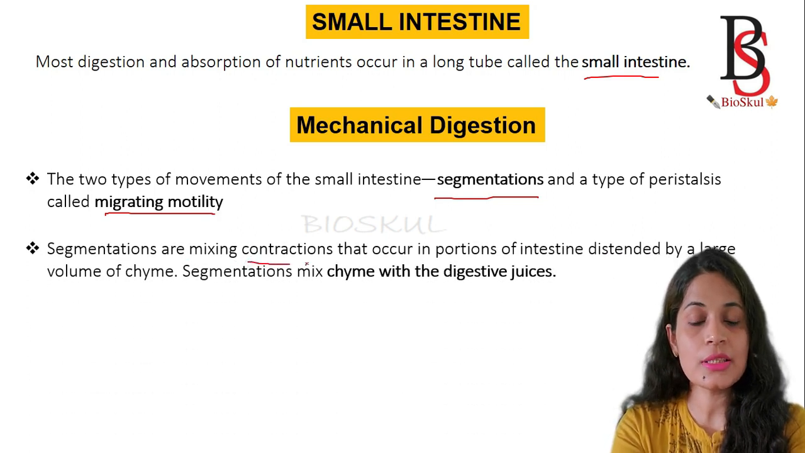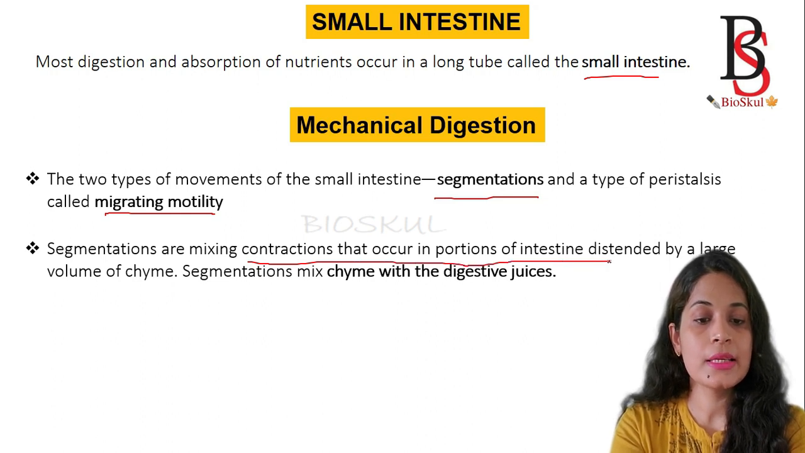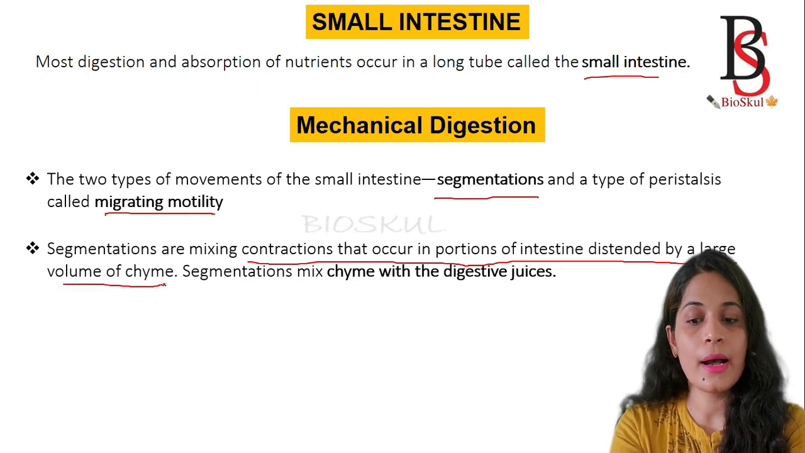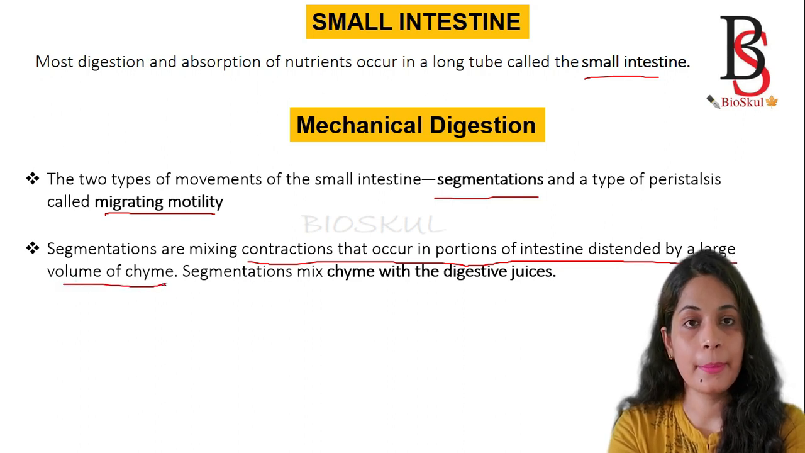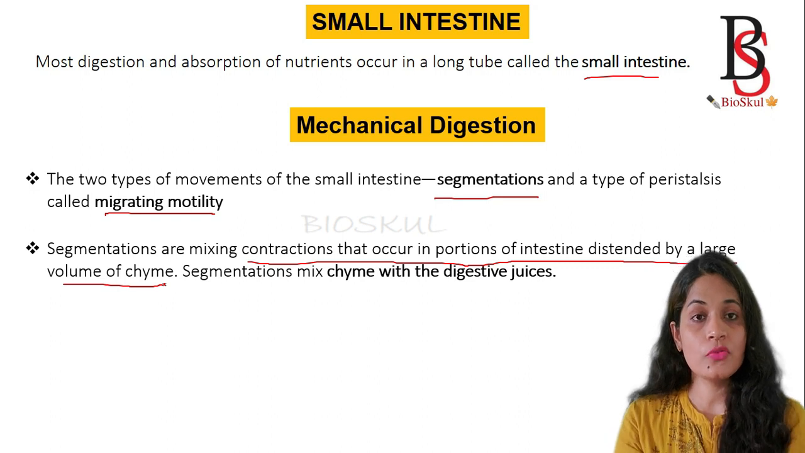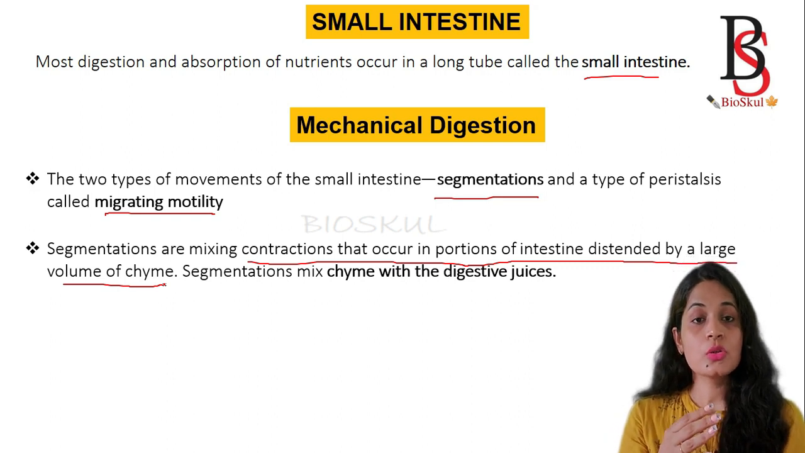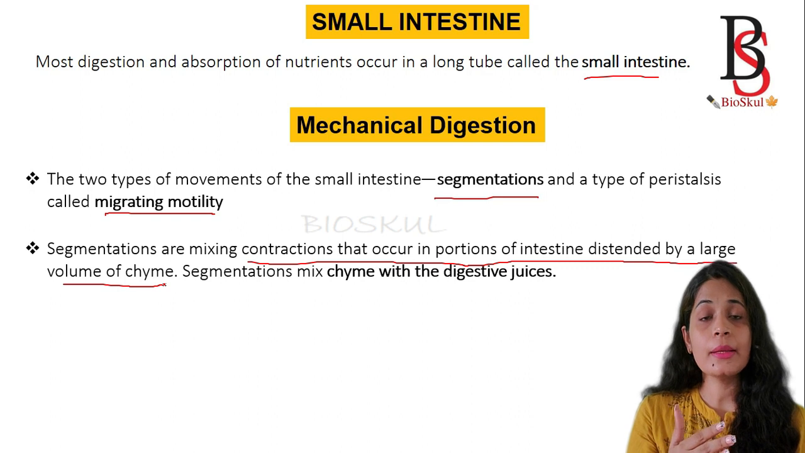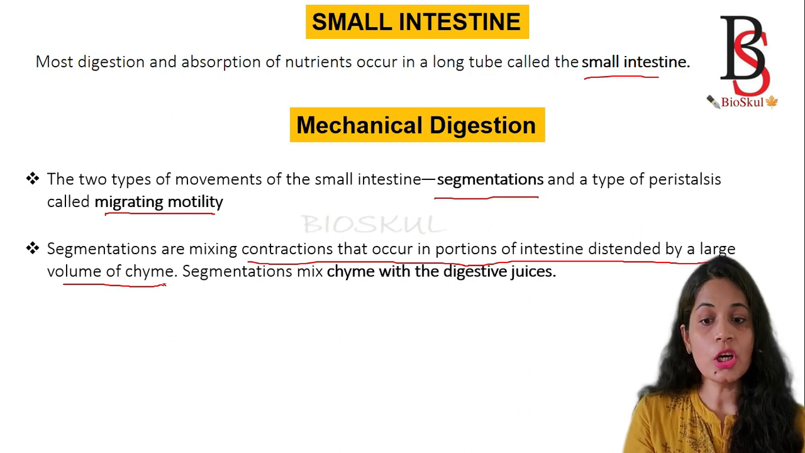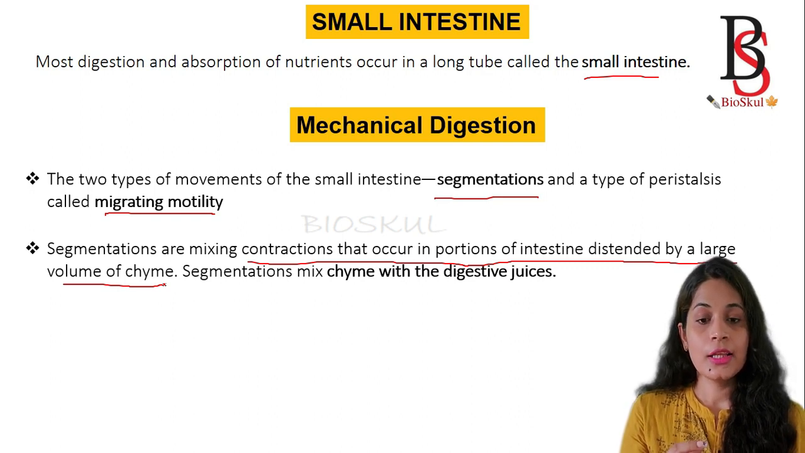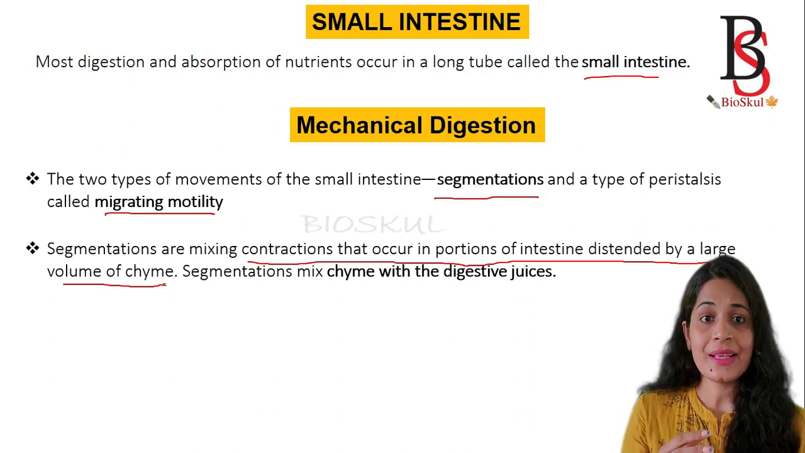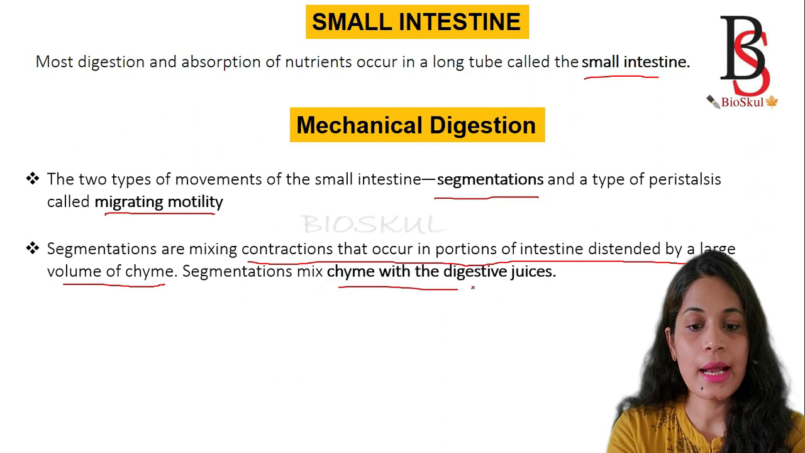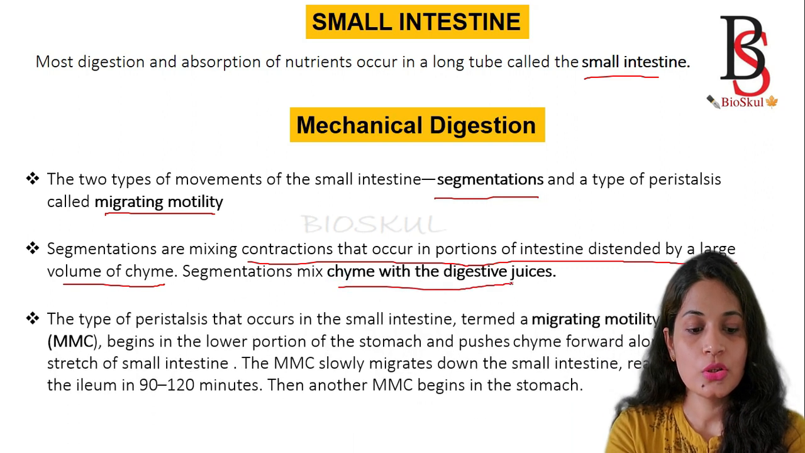Segmentation, what is segmentation? Segmentation is the contraction that takes place in the portion of intestine when it is filled by the volume of chyme. Okay, so after the food enters from the stomach into the intestine through the pyloric sphincter, what will happen? Then there will be a mixing contraction, and that mixes the chyme with the digestive juice.